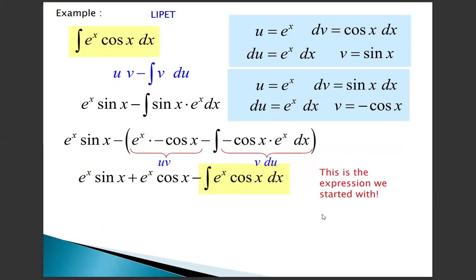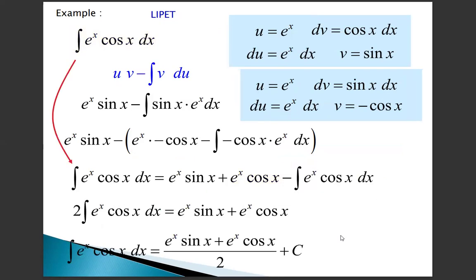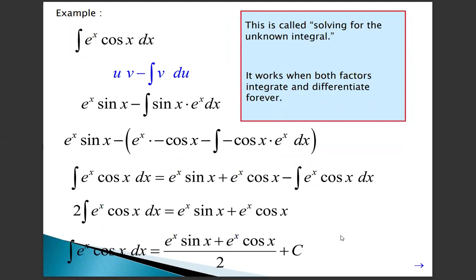Next, e power x cos x. Here we have an exponential function and a trigonometric function. In this order we take the exponential function as u and the trigonometric function as dv. These are the integrations we are using here. This is for you to work out as an example; these are a few examples for workout. This also solves for the unknown integral, so it works when both factors integrate and differentiate forever. These are some of the examples we can integrate.